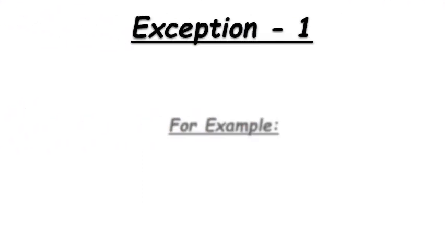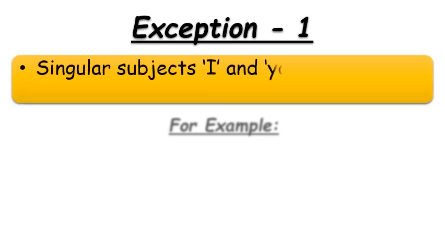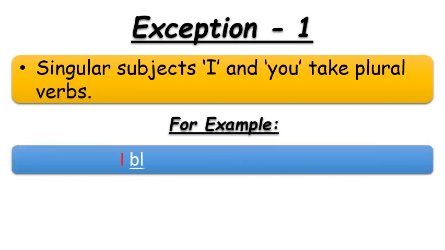There are two exceptions to rule number 1. So let's see exception number 1. Singular subjects I and you take plural verbs. I repeat it again. Singular subjects I and you take plural verbs. To clarify it, let's see some examples. I blink every few seconds. So as you can see in the sentence, I is a subject and it shows singular form. So that is why we have used blink here instead of blinks, because we add s or es with singular nouns.